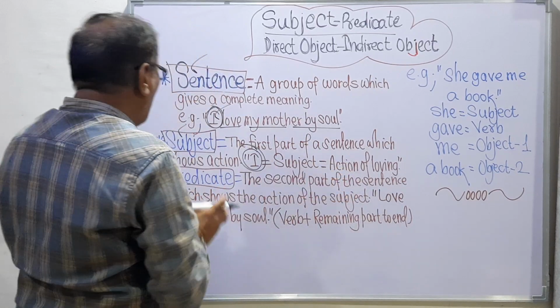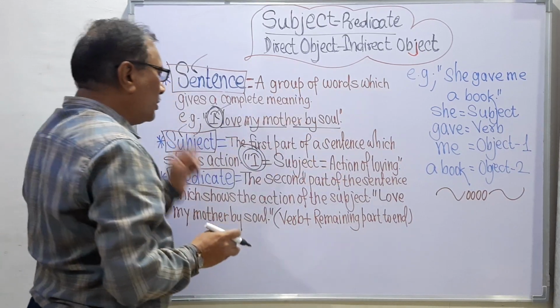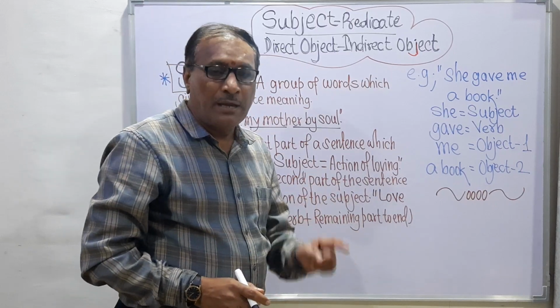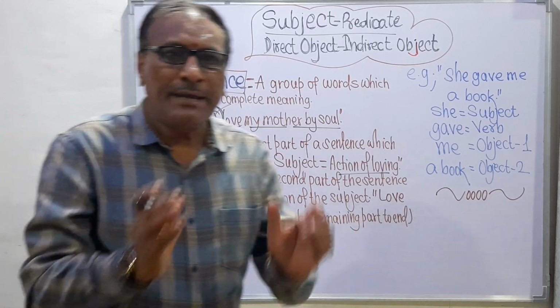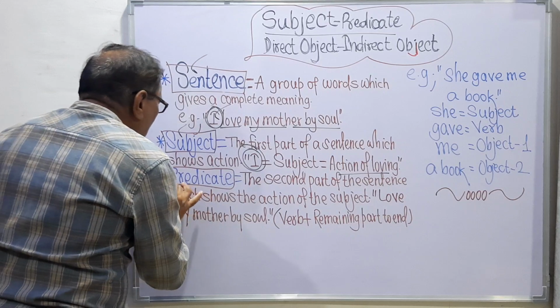Remember, here the subject says, I love my mother by soul. So the subject is I, and this I is showing the action of loving, and that's why I is the subject here. Now we will see predicate.